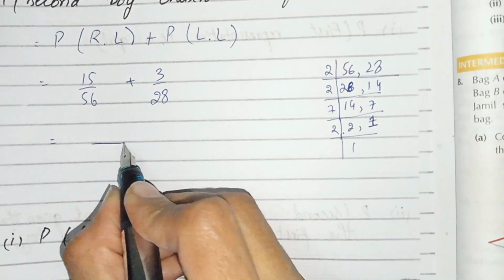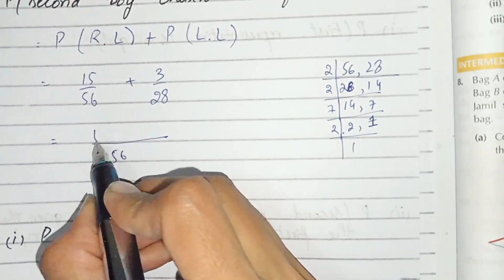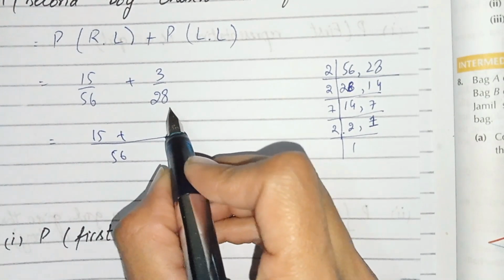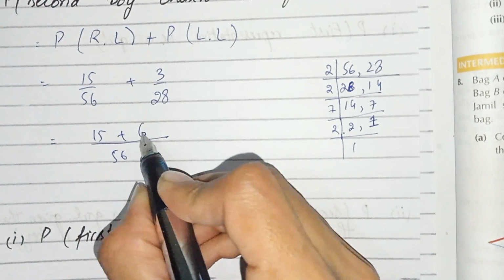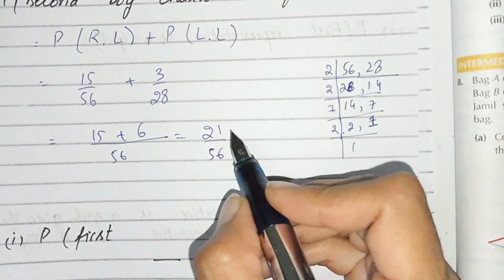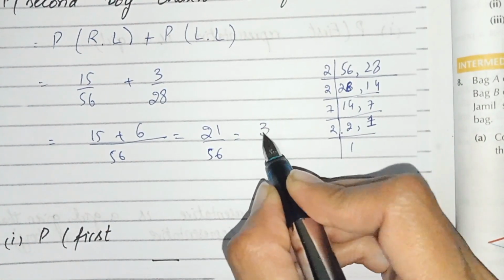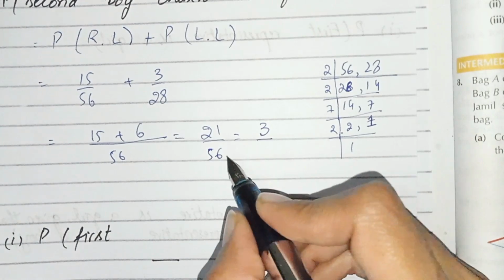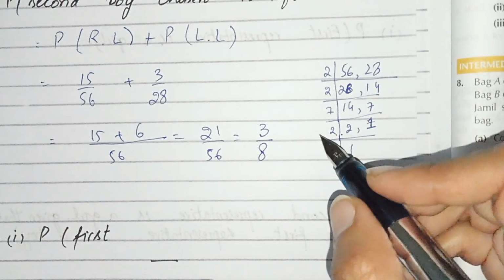We get the LCM 56. 56 1 times 56, and we get 15, and 28 2 times 56, and 2 3 times 6, and we get 21 over 56. 7 3 times 21, and 7 8 times 56. We get 3 by 8 by simplifying it.